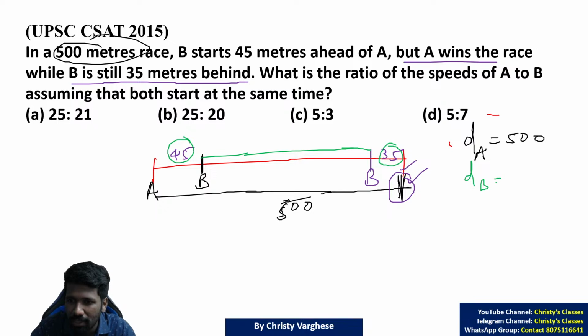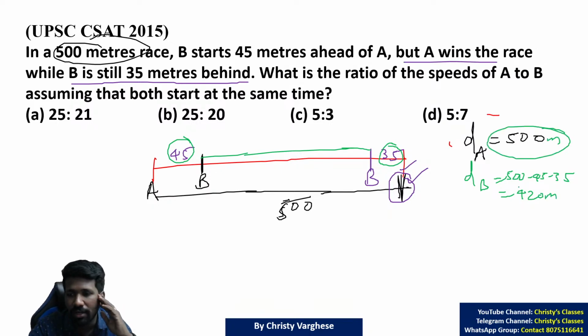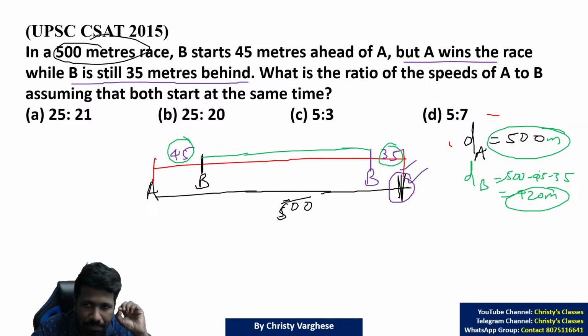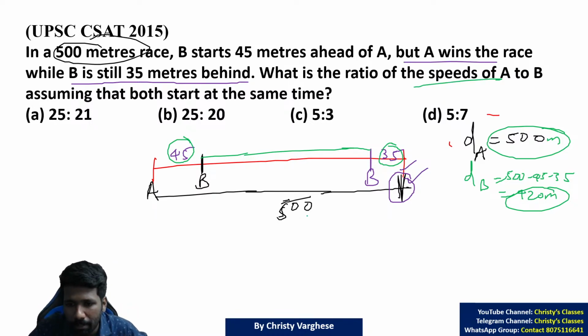Distance traveled by B is 500 minus 45 minus 35. That is 420 meter. All of you are understanding this. Distance traveled by A is 500. Distance traveled by B is 420. What is the question? Speed of A and speed of B you have to compare.